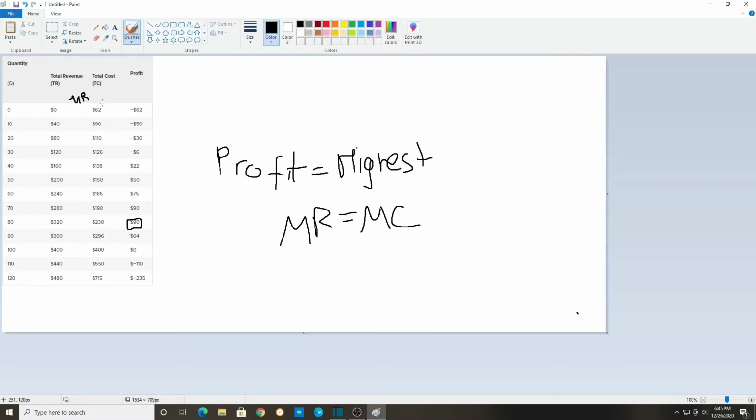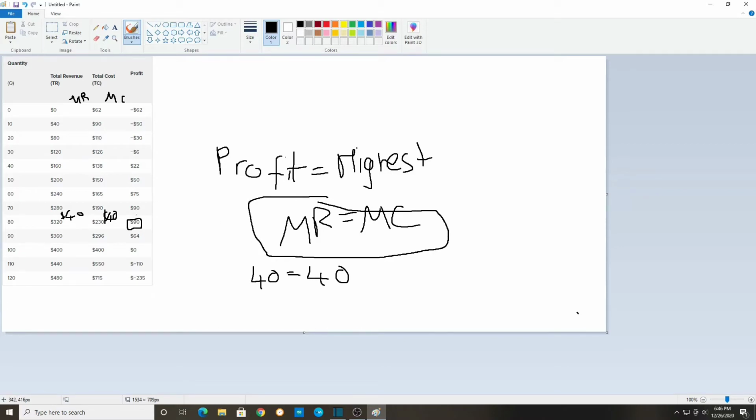So now let's calculate the marginal revenue and marginal cost for those. So marginal revenue there and marginal cost there. Okay. So marginal revenue from here to here is $40, and 190 to 230 is also $40. So that's right, 40 is equal to 40. And so, when MR is equal to MC, we have our highest possible profit, which is $90.